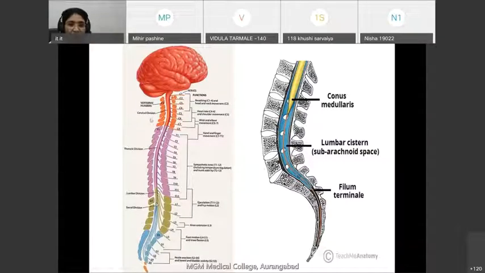Here you can see as we go down, the spinal cord tapers down, and at the lower end of first lumbar vertebra, it becomes conical. Here you can appreciate it more. It becomes conical at the level of first lumbar vertebra, and this lower conical end is called conus medullaris.